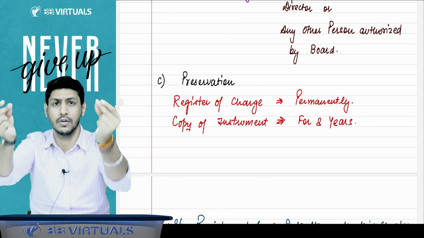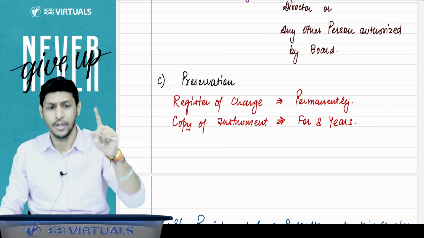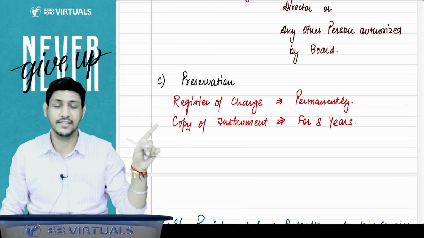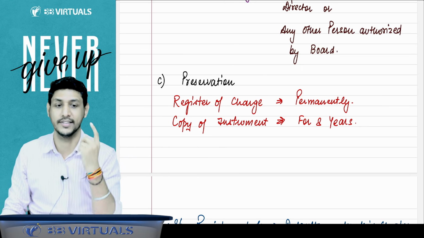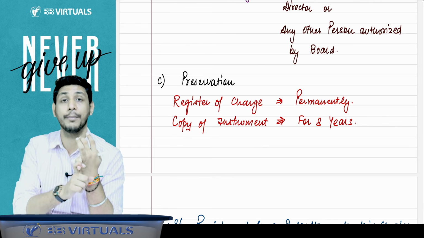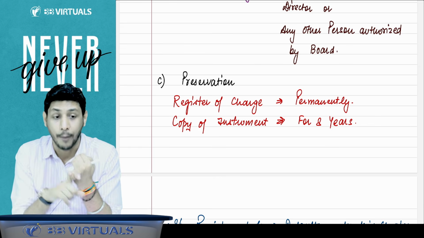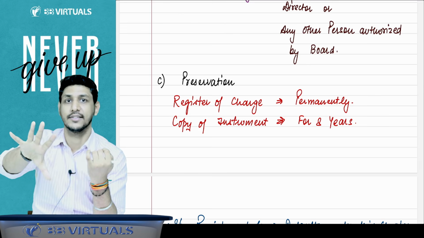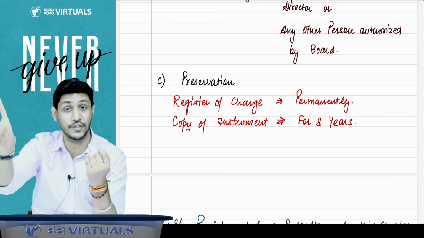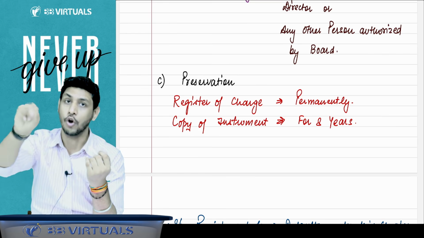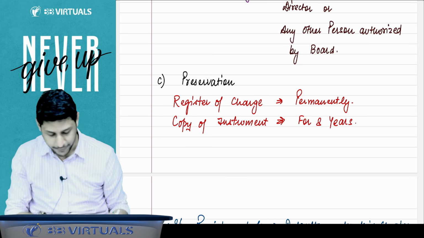Hello, listen to me, I am talking to you. You have to remember this point. Please remember this point. You should not make mistakes on these silly, minor points. Register of charge is to be maintained permanently, but copy of instrument is to be maintained for 8 years. Do not make the mistake that register of charge is to be maintained for 8 years. Register of charges is to be maintained permanently. Copy of instrument is to be maintained for a period of 8 years.